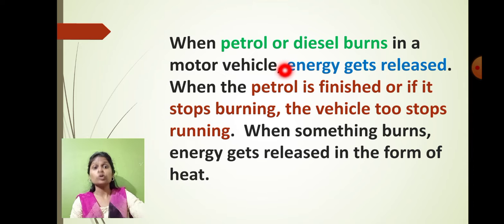So when petrol or diesel is present in a vehicle and it is burned, the energy is released from the vehicle. When the petrol is finished or stops burning, the vehicle too stops running. So for the running of the vehicle, the petrol or diesel has to burn continuously. If the petrol or diesel burns continuously, then only the vehicle will go ahead, otherwise the vehicle will stop at that time only.